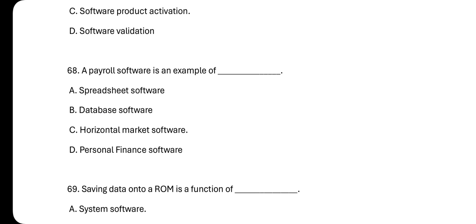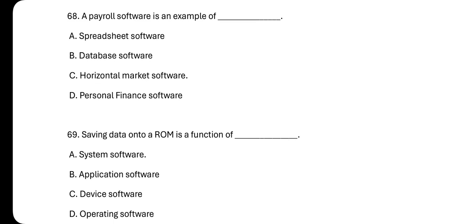Number 68. A payroll software is an example of A, spreadsheet software, B, database software, C, horizontal market software, and then D, personal finance software. The answer is horizontal market software.